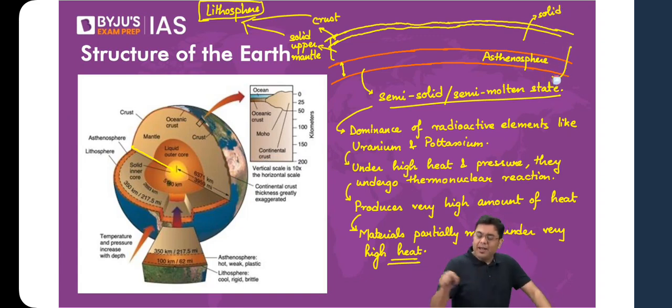So it is only in that layer of asthenosphere where you will find the material to be in a semi-molten, semi-solid state. It is in fact this asthenosphere which is the supplier of all the molten materials that erupt on the surface in the form of volcanic eruptions. All of them come from the region of asthenosphere itself.